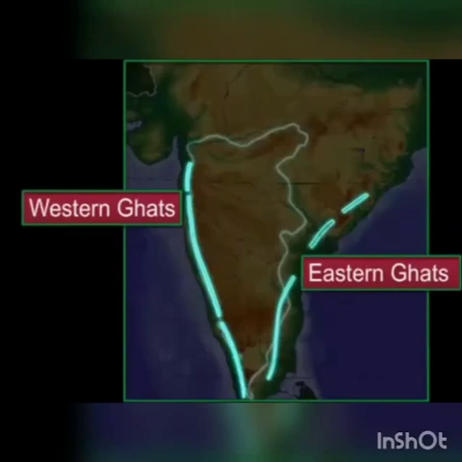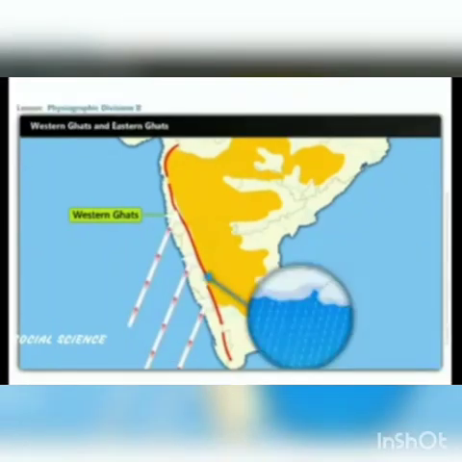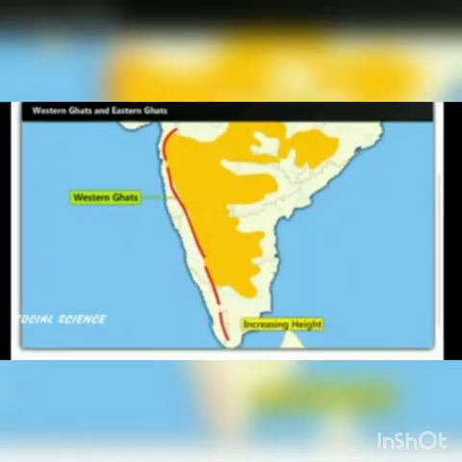Now let's discuss the Western Ghats and the Eastern Ghats. The Western Ghats and the Eastern Ghats mark the western and the eastern edge of the Deccan Plateau. Western Ghats lie parallel to the western coast. They are continuous and can be crossed through passes only. The Western Ghats are higher than the Eastern Ghats.